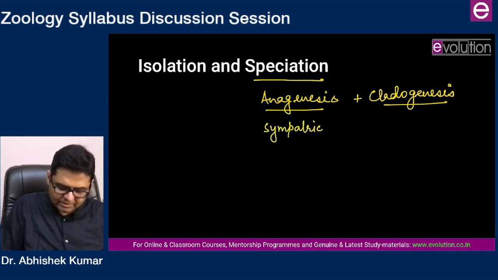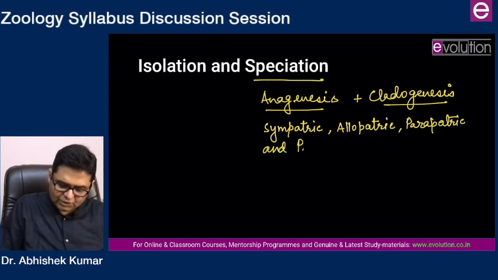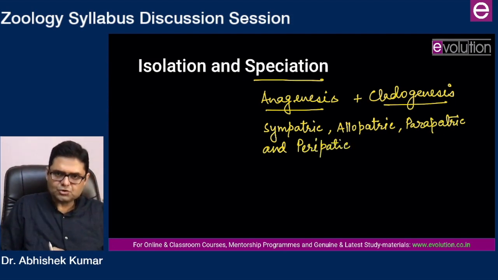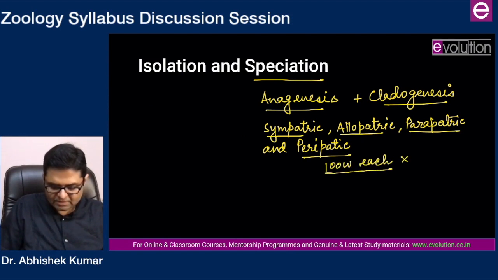A question has already been asked comparing sympatric and allopatric. Sympatric, after that allopatric, parapatric, and peripatric speciation. Each one clearly described and given proper example you should be covering. I would suggest each one should be covered individually in 100 words. So 100 words each, that is multiplied by 4. This one also you should cover in about 120 words.